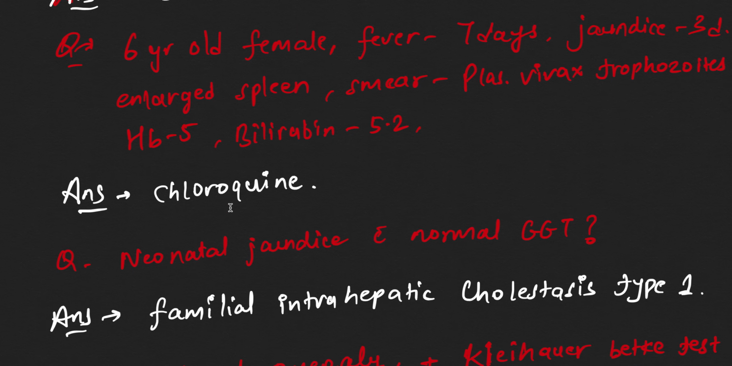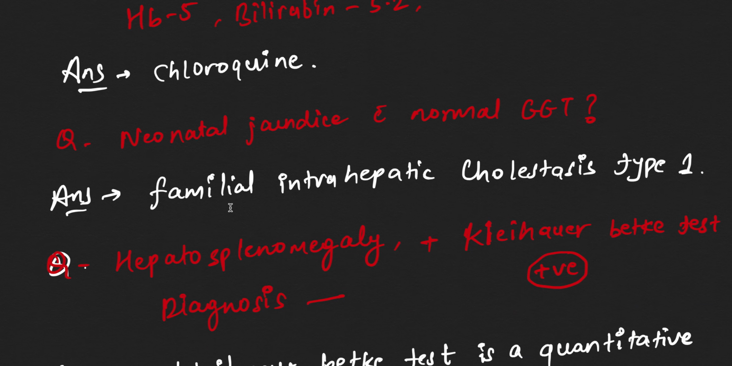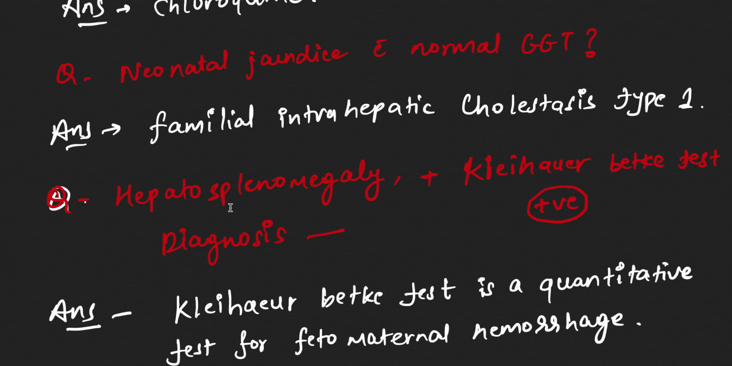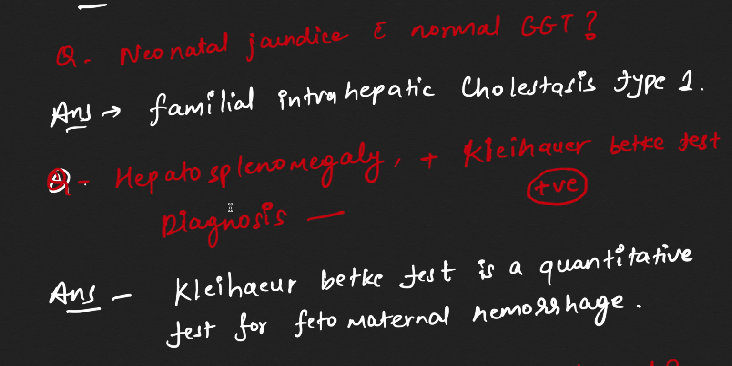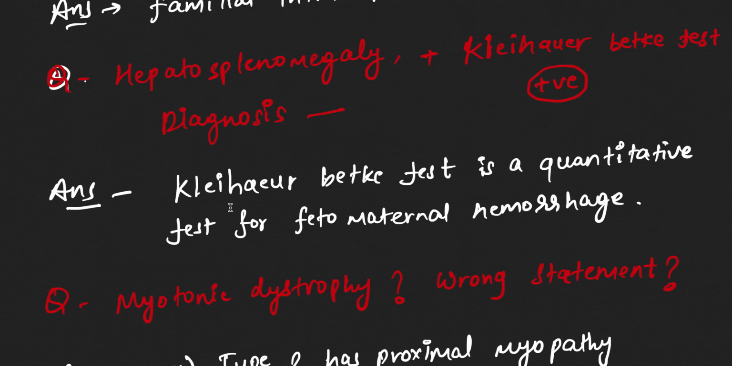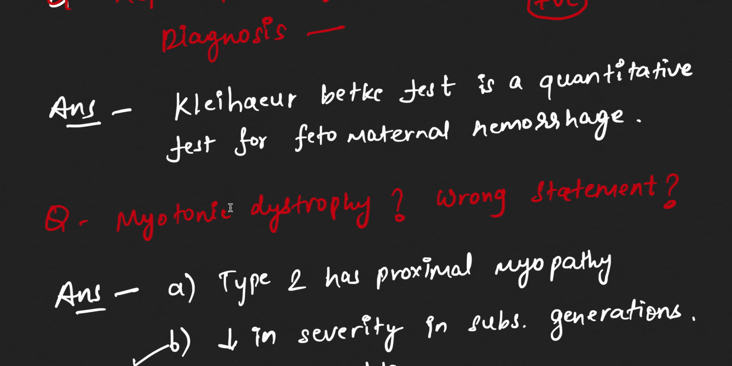Now neonatal jaundice with normal GGT is seen in, so this is a very direct question, familial intrahepatic cholestasis type 1. Now hepatosplenomegaly plus Kleihauer-Betke test is positive. So what will be the diagnosis? So the Kleihauer-Betke test is a quantitative test for feto-maternal hemorrhage. It is very important. You can check my notes also.